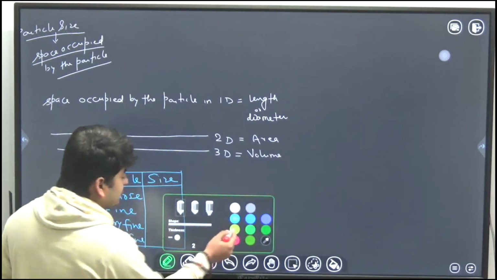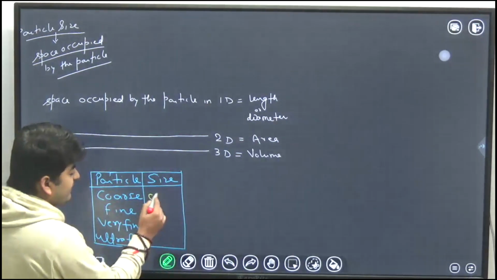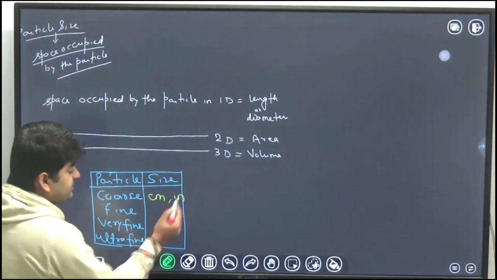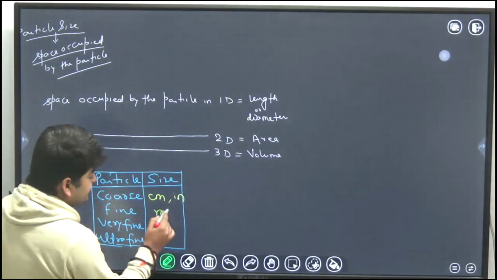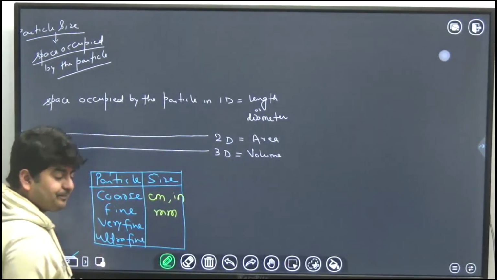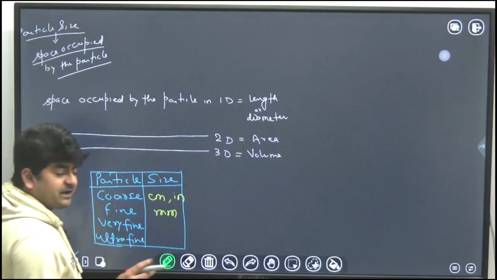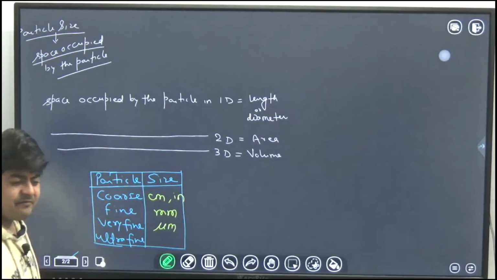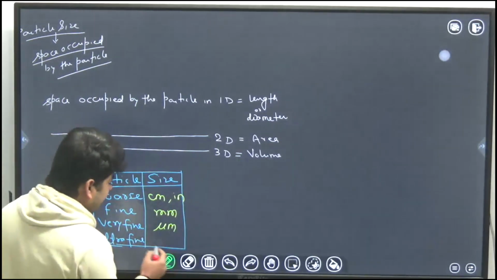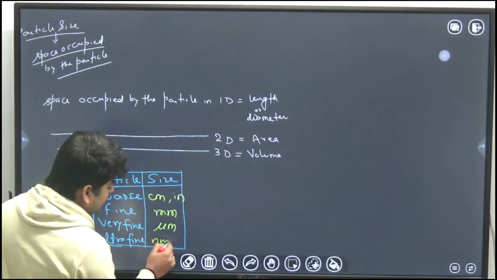Coarse size particles are those which have diameter in centimeter and inches. Fine size particles are those which have diameter in mm. Very fine size particles are those which have diameter in micrometer, and ultra fine size particles are those which have diameter in nanometer or angstrom.